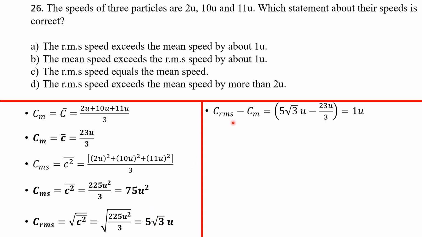Now, if I get the root mean square speed minus the mean speed, that gives me approximately 1u. I think it's going to do you a lot of good to try to punch this out on your calculators. You realize that that gives you approximately 1u, right? And so our answer is A there.